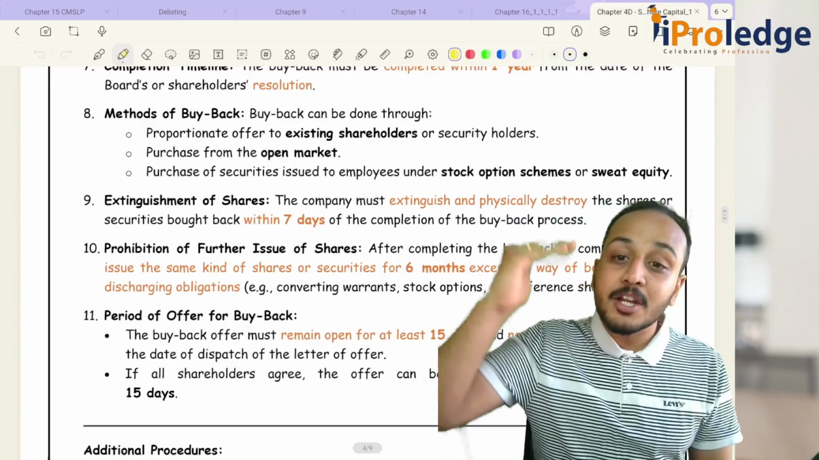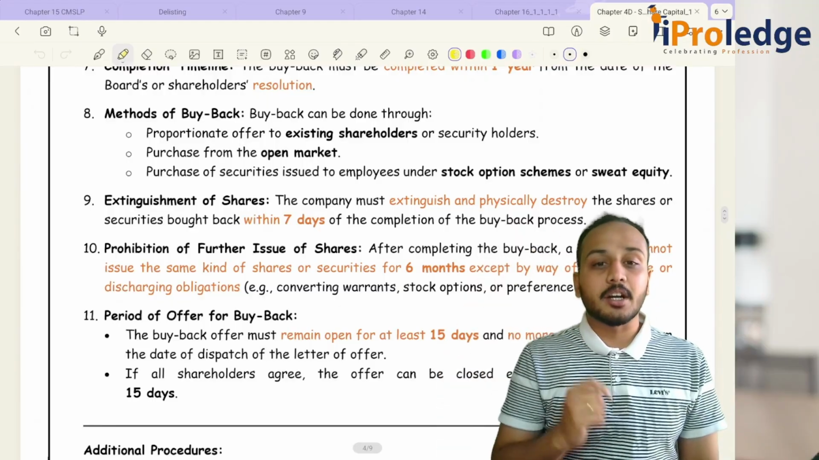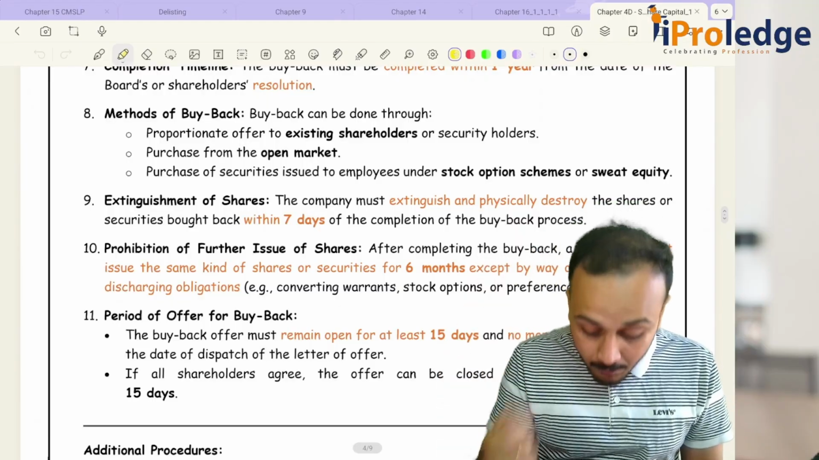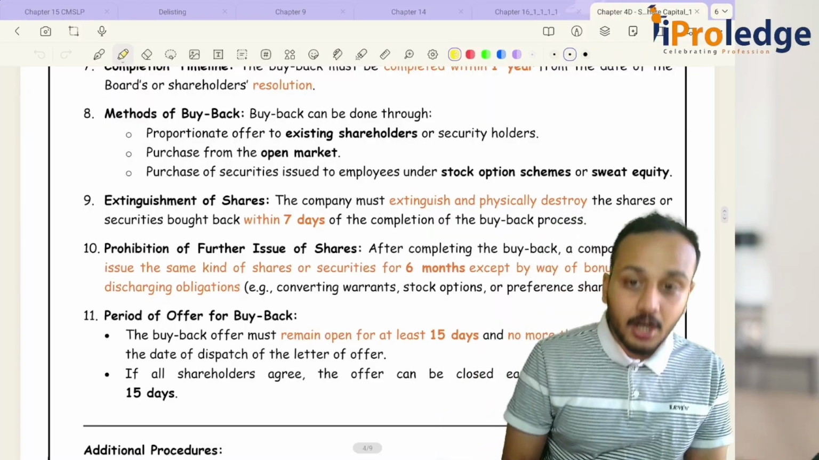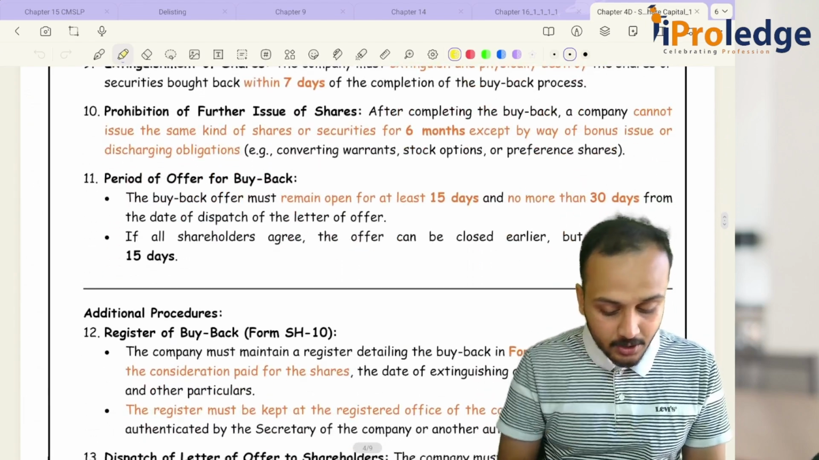And how do you make sure that there is a reduction of share capital? How will you make sure? By extinguishing your share certificates. How? By extinguishing your share certificates.